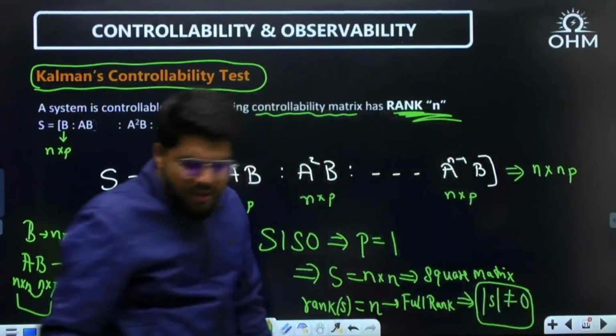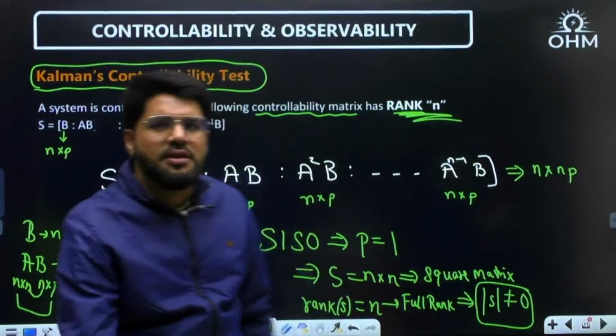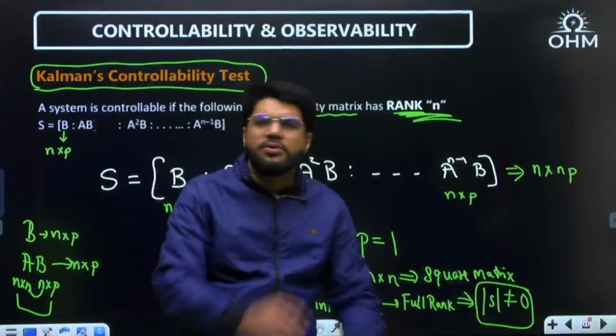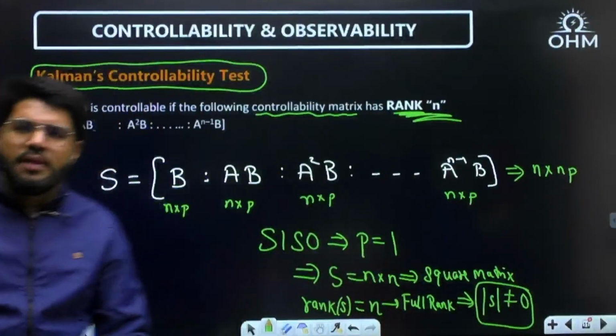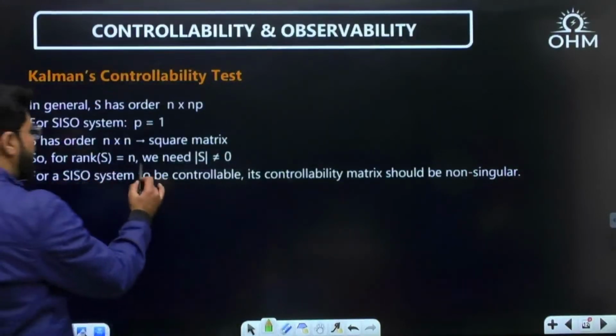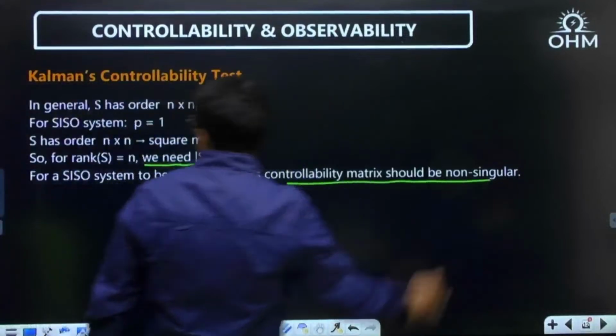So in the SISO case, it basically turns out to be a determinant calculation. If determinant S not equal to 0, the system will be controllable. If determinant S equal to 0, it is not controllable. Simple. That is what I've mentioned here once again: for a SISO system, we need determinant S not equal to 0, the controllability matrix being non-singular.